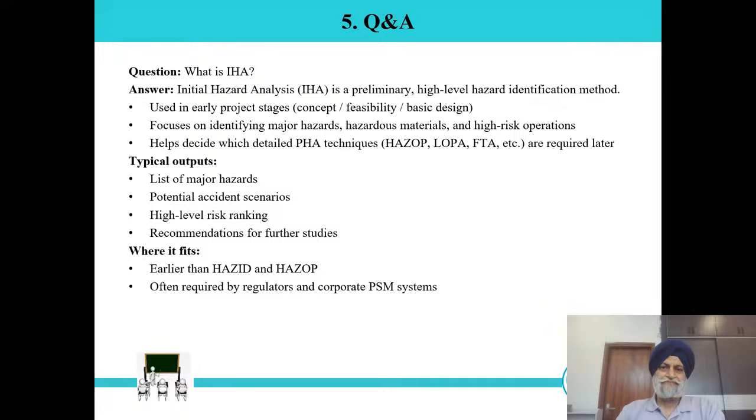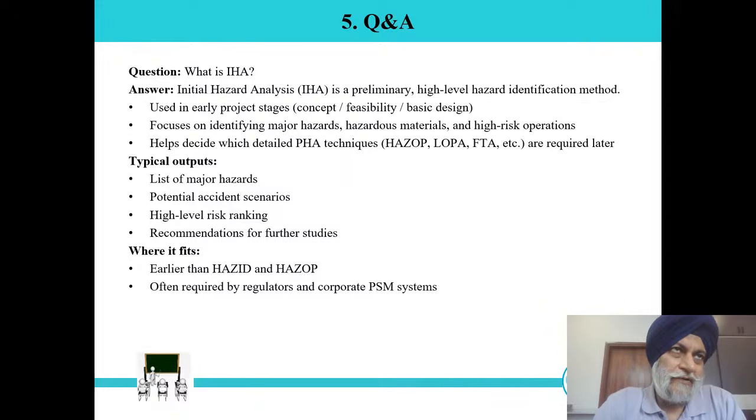Both are applicable. Now, question 5. What is IHA? Initial hazard analysis. It is a preliminary, high-level hazard identification method used in the early project stage: concept, feasibility, and basic design. It can be done through a checklist also. The focus is on identifying major hazards, hazardous materials, and high-risk operations. So we can say it is a macro-level hazard analysis.